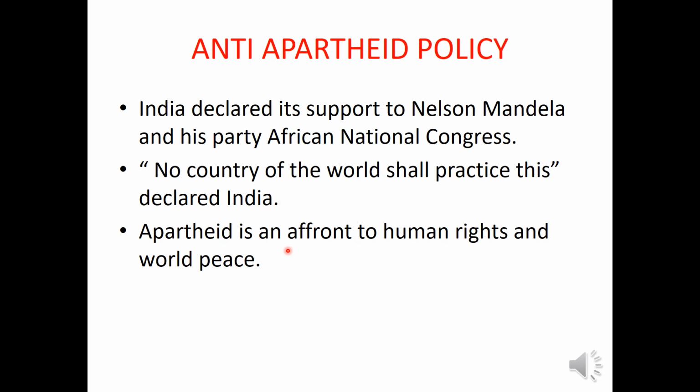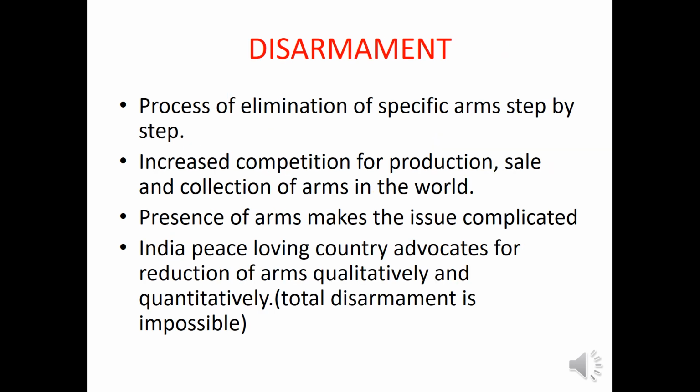Disarmament. What is disarmament? The process of elimination of specific arms step by step is called disarmament. Most of the nations of the world have manufactured these arms or weapons to maintain the security of the nation or to protect the people of the nation from their external enemies.